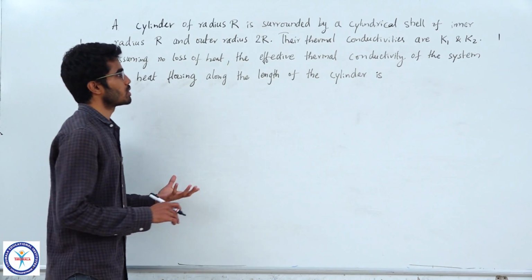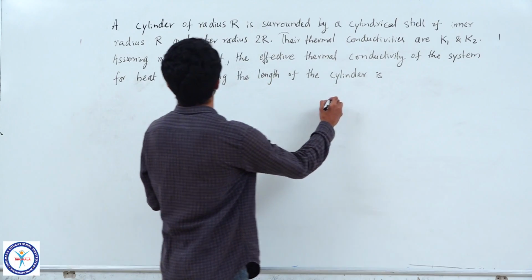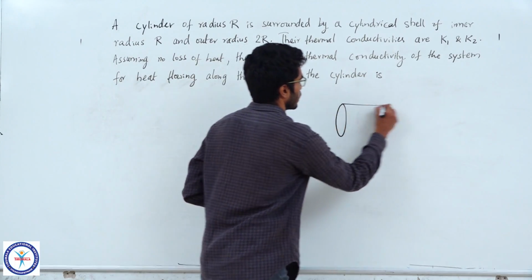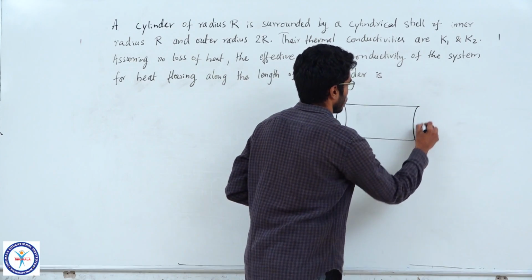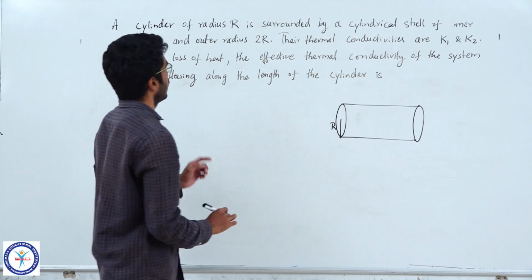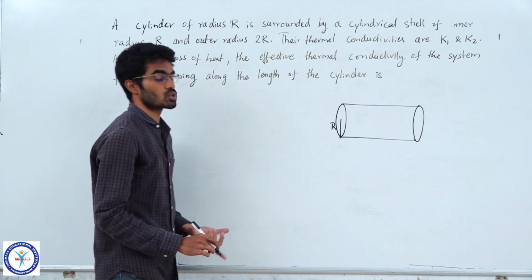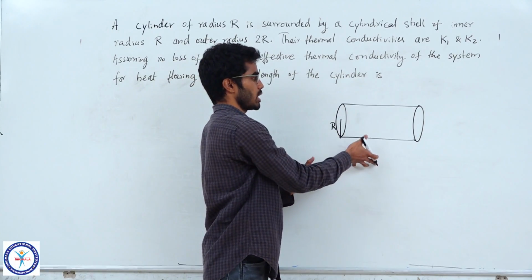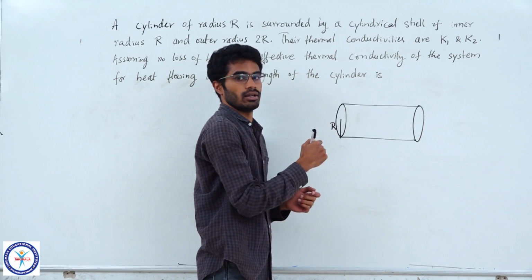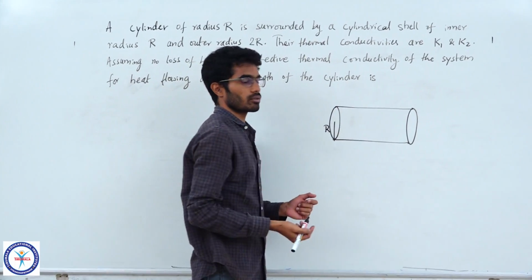Now, as you read the question, you must try to draw the figure. So, I will do that. A cylinder of radius R, I will take a cylinder with radius R and now it is surrounded by a cylindrical shell of inner radius R and outer radius 2R. The shell which is surrounding this has an inner radius R, that means it will be touching the outer surface of the inner cylinder.